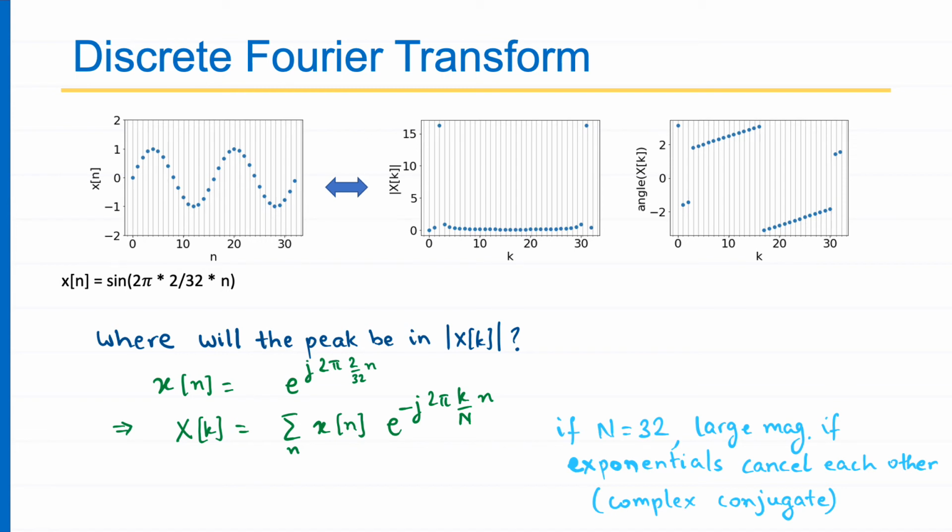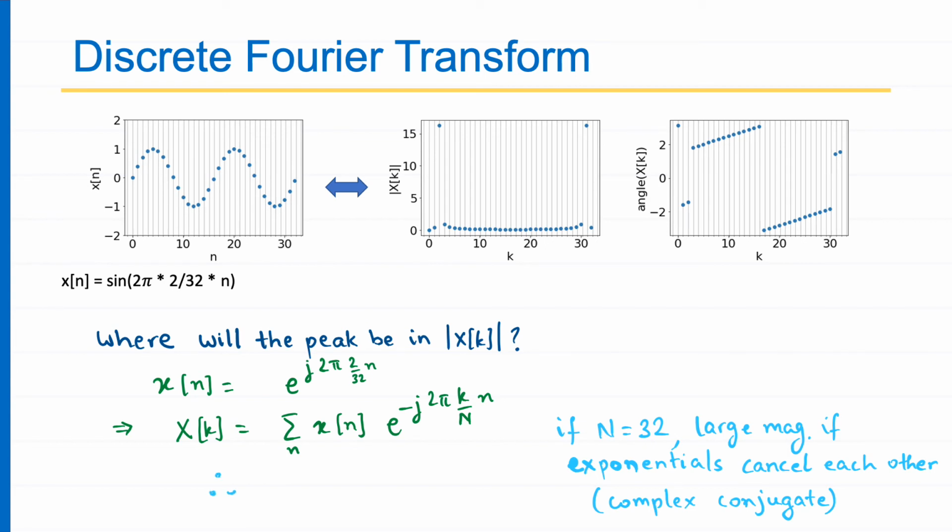Whenever e to the power minus j 2 pi k upon capital N times small n, when multiplied with xn, which is e to the power j 2 pi 2/32 n, cancel out, because one is the complex conjugate of the other, then you get a sum over 1, which is a very large value. So a large magnitude of Xk will appear whenever the exponentials cancel each other.